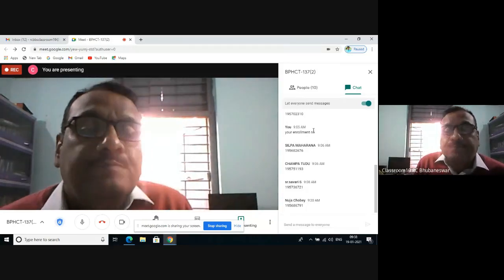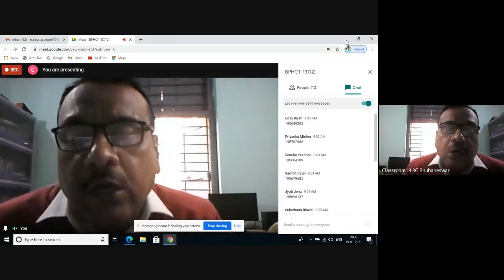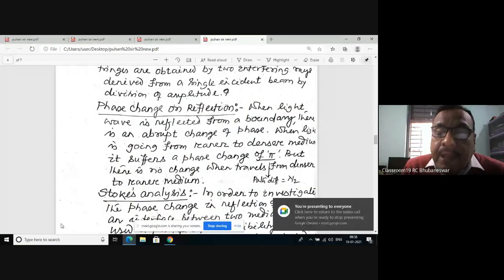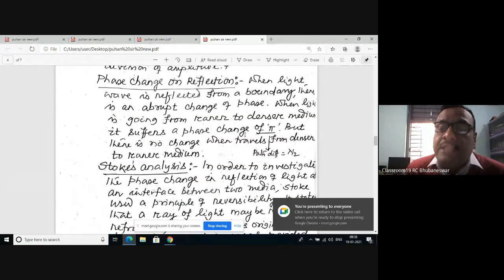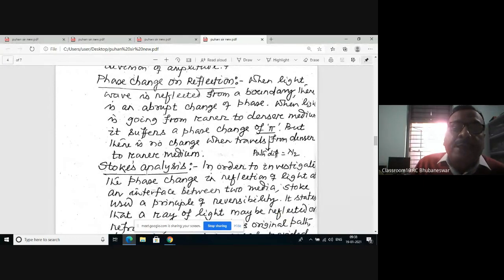So when light going in the rarer medium gets reflected on the surface of the denser medium, there is an abrupt change in phase. That means the phase change is pi. A pi phase change is equivalent to a path difference of lambda by 2. I have already told you: phase change pi means path change lambda by 2. But whenever light is traveling in the denser medium and is reflected on the surface of the rarer medium, there is no change in phase. Only the phase of light changes when it gets reflected on the surface of a denser medium.